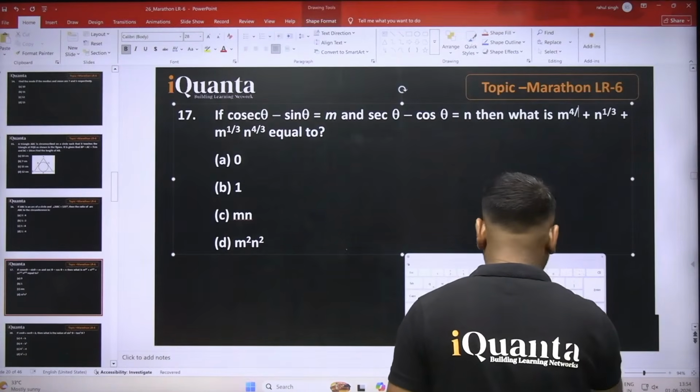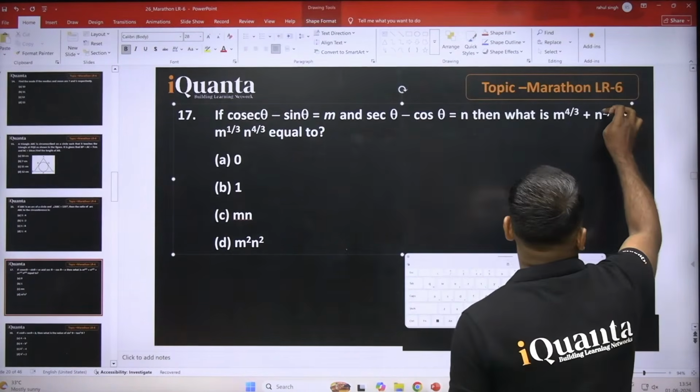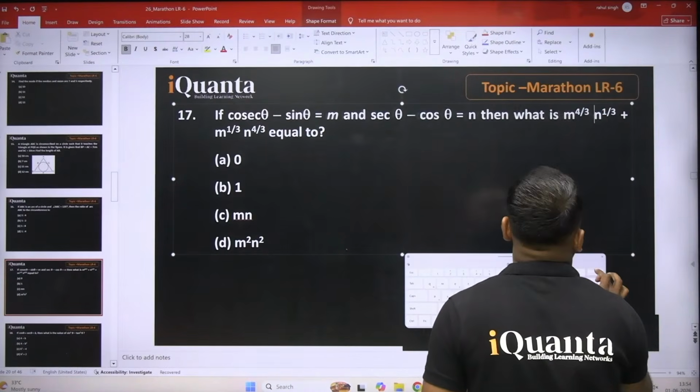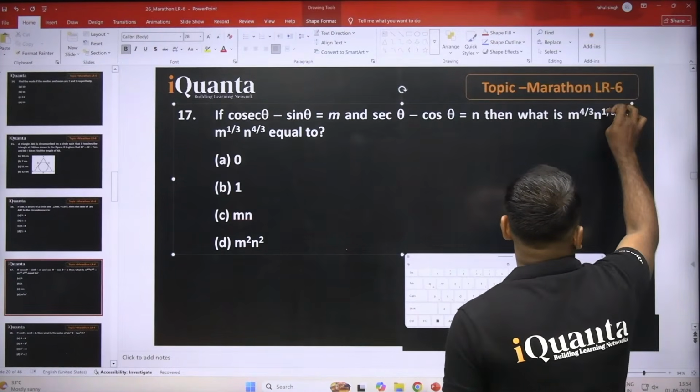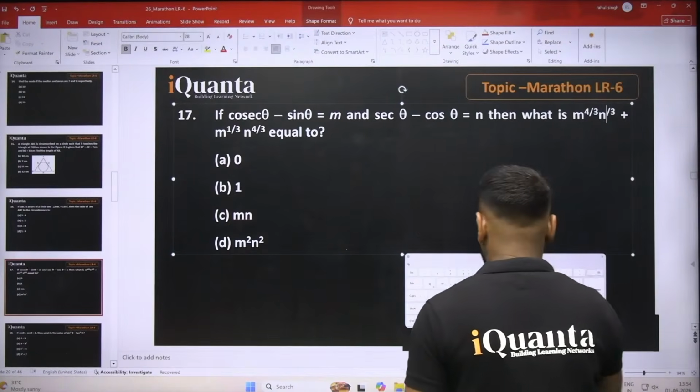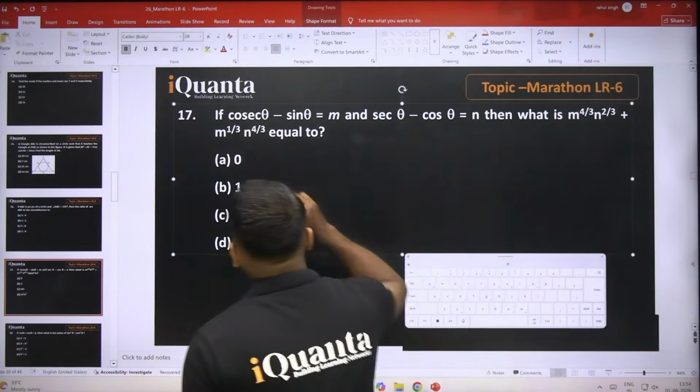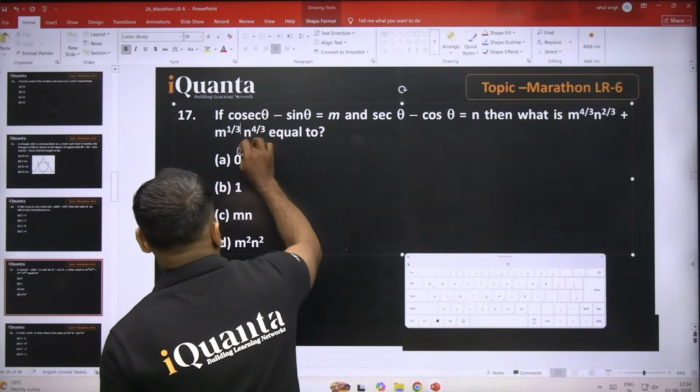This is 4 divided by 3, and this is into, this is 2. Here we have 2. Yes. So this is 2 by 3, and again here we have 2 by 3.